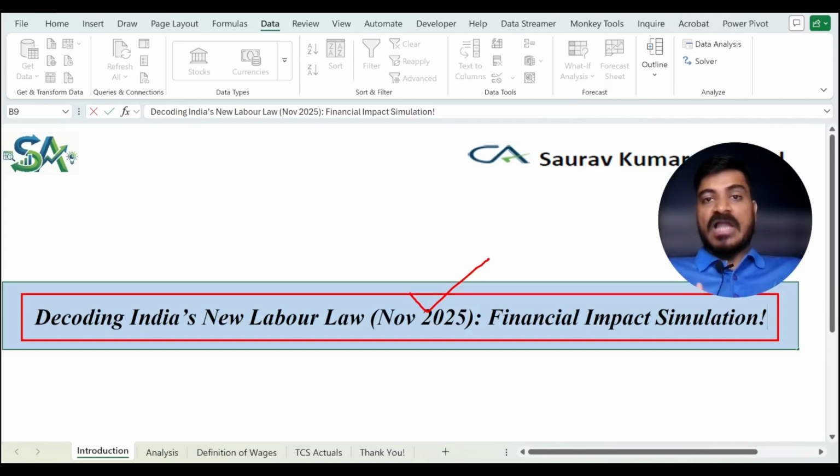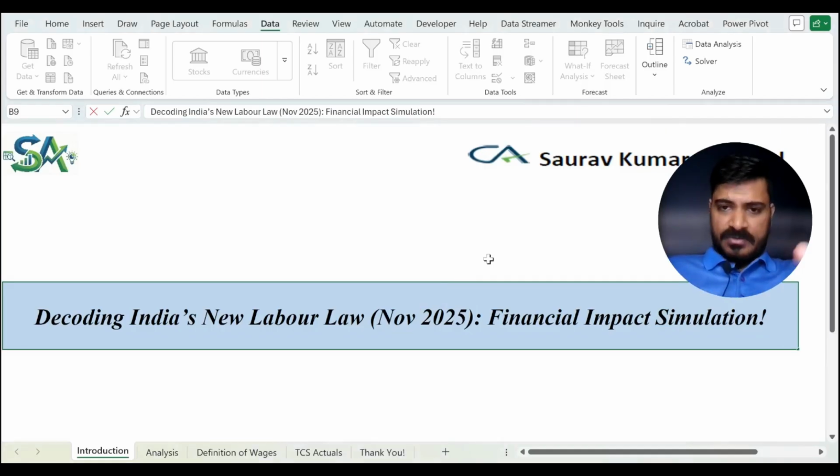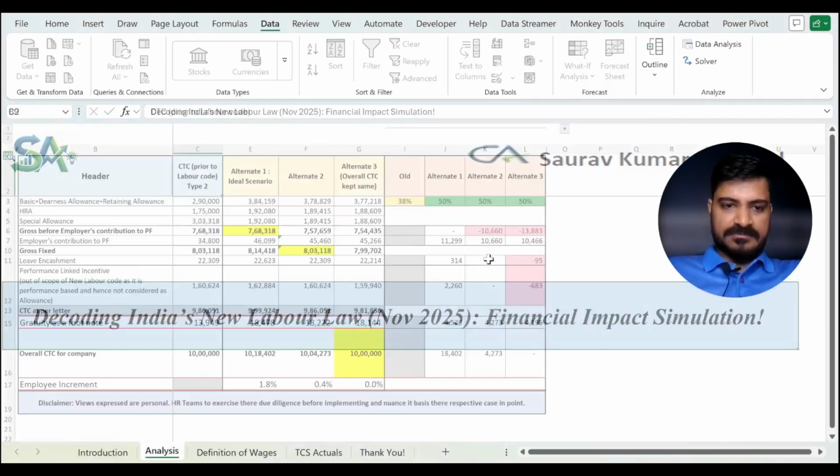A lot of large organizations like TCS, etc., have taken a hit in their profitability, and I'll explain with a clear example what the different scenarios possible are, how you can leverage those, and what is the best fit from an employee point of view as well as from an organization point of view. And we'll use Excel to model our capabilities and try to explain it in a simple way. So without any ado, let's move on to it.